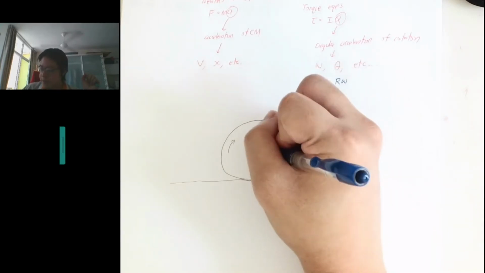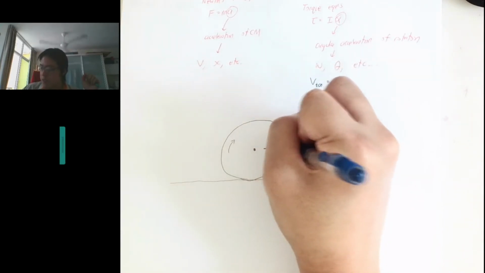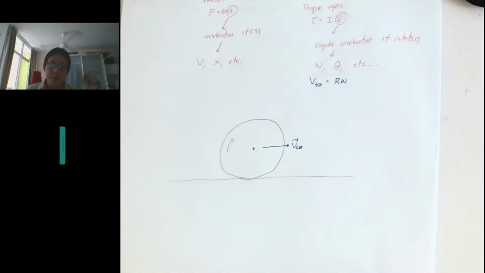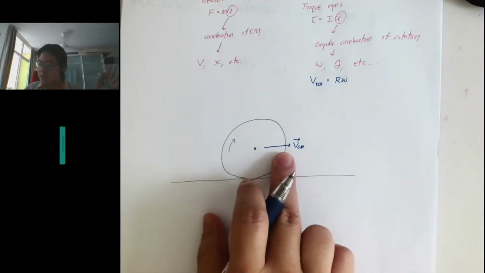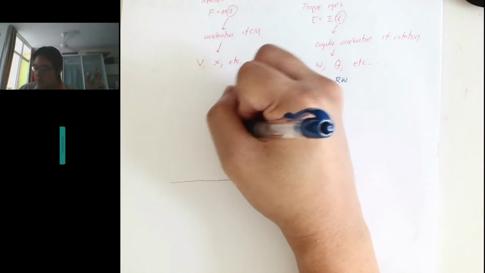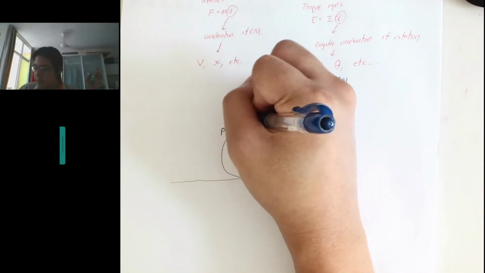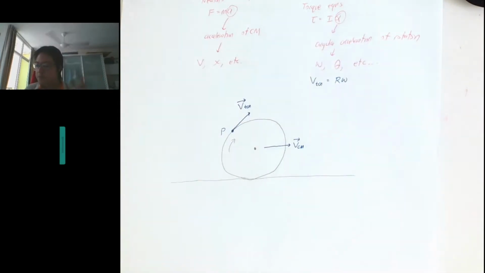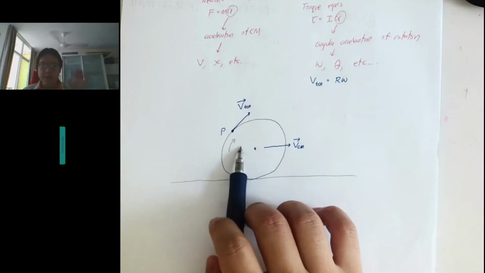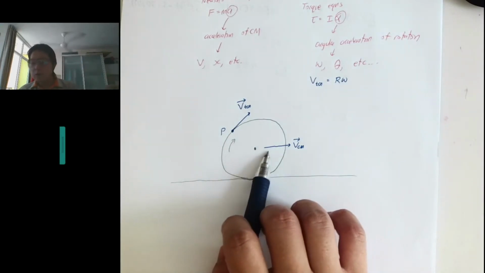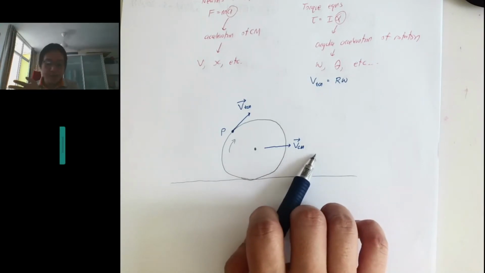So if the object is rolling, we have two velocities. Velocity is a vector, and the magnitude is the speed. This is the center of mass velocity. And if you follow one point, let's say this is point P, then at that point P instantaneously has a tangential velocity because of the rotation, but at the same time the whole thing is moving with the VCM as well.